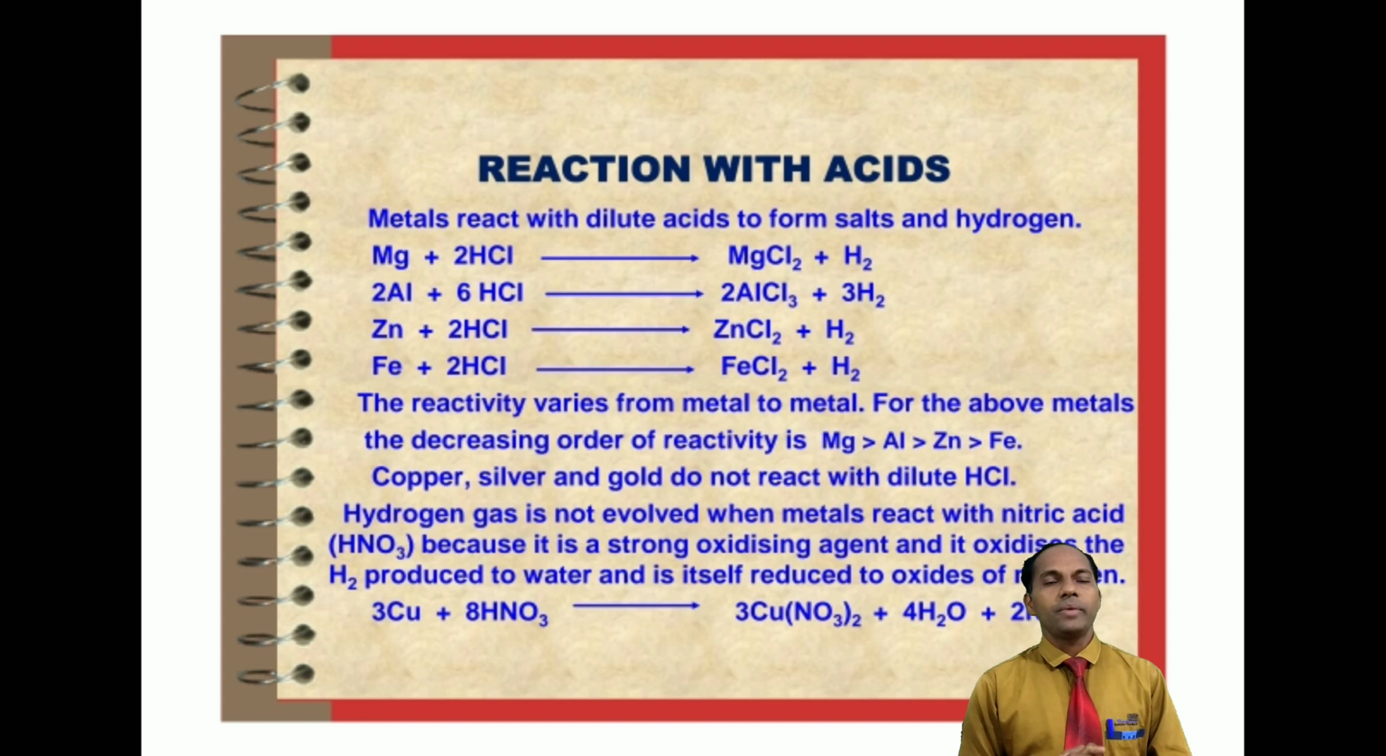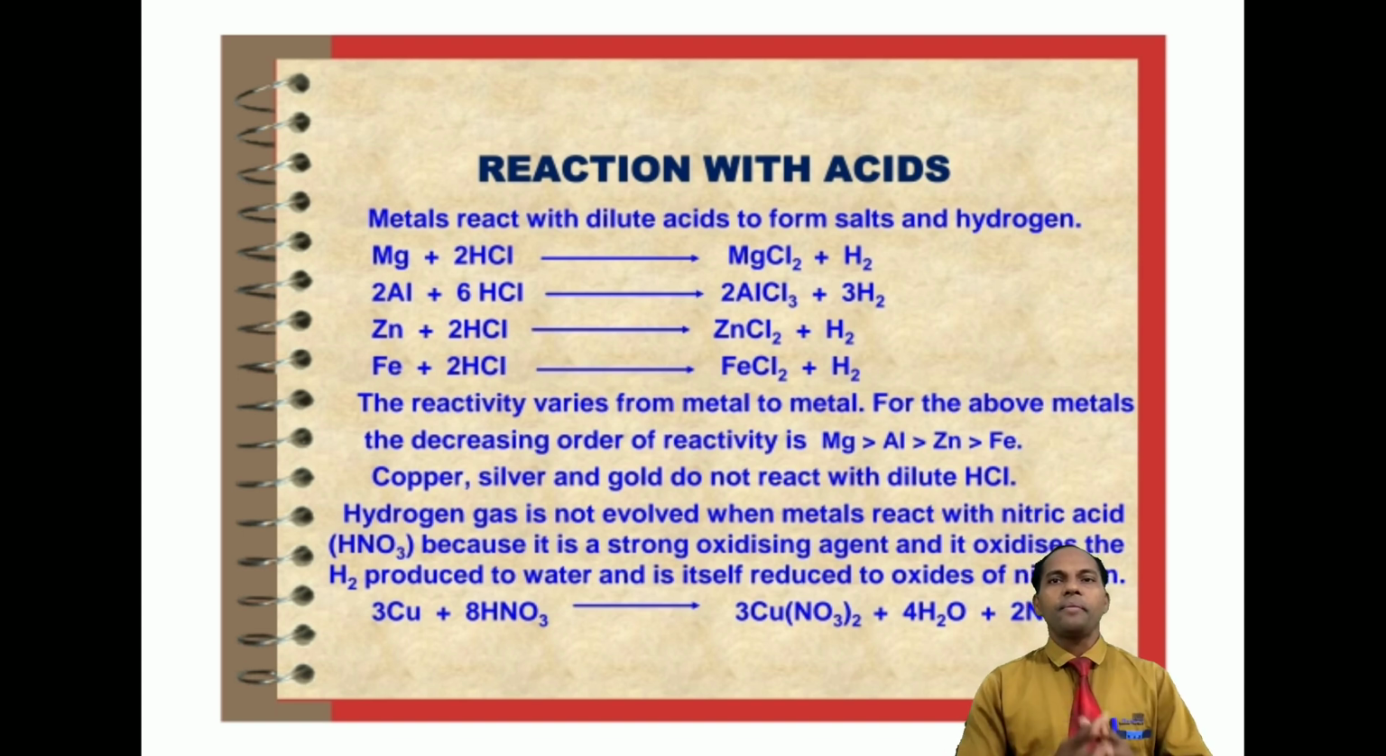Like magnesium reacts with hydrochloric acid, produces magnesium chloride, and hydrogen gas is released. Aluminum reacts with hydrochloric acid, produces aluminum chloride, and hydrogen gas is released. Zinc reacts with hydrochloric acid, produces zinc chloride and hydrogen. You can take zinc reacting with sulfuric acid also. Zinc reacts with sulfuric acid, produces zinc sulfate, and hydrogen gas is released. Iron reacts with hydrochloric acid, produces iron chloride, and hydrogen gas is released.